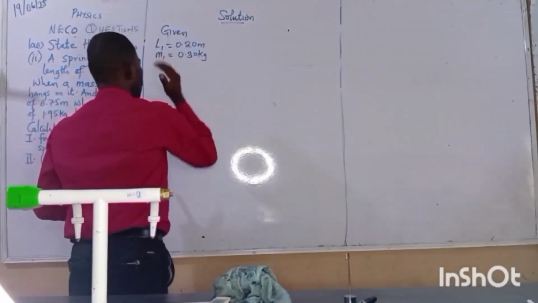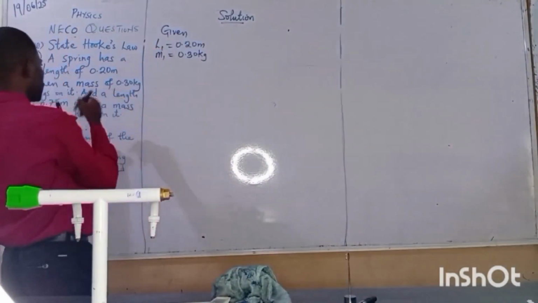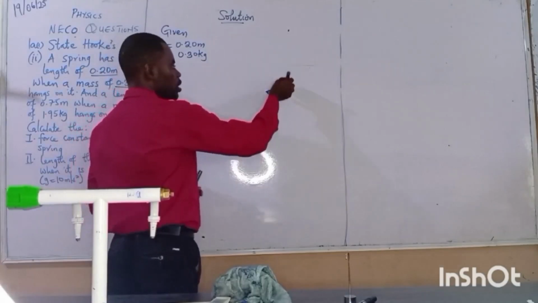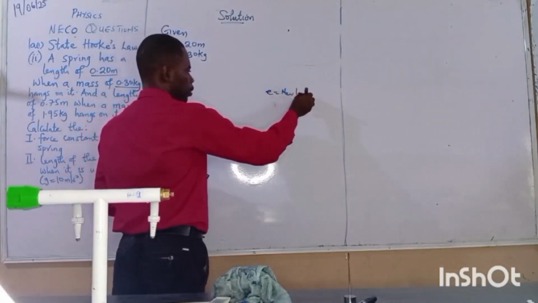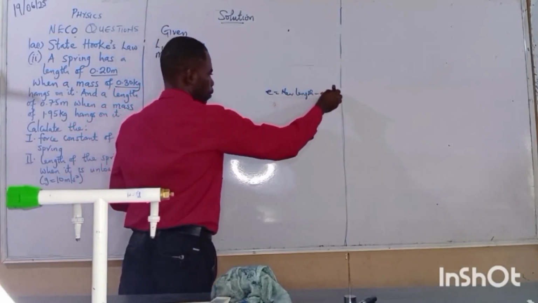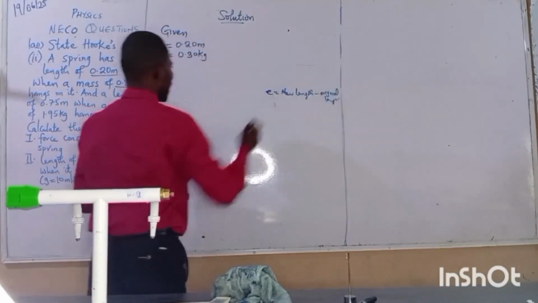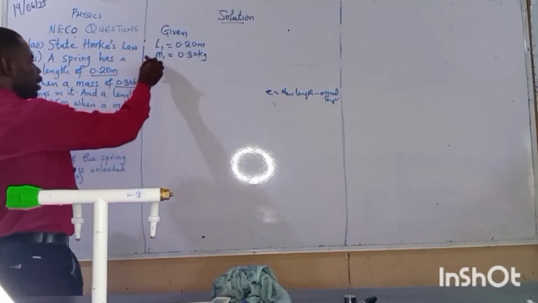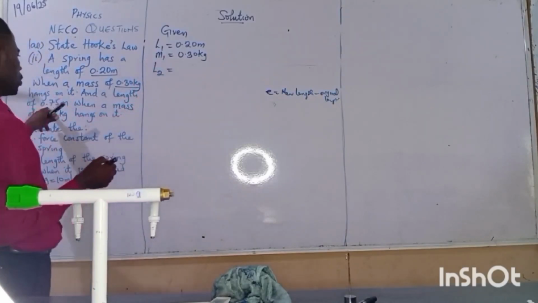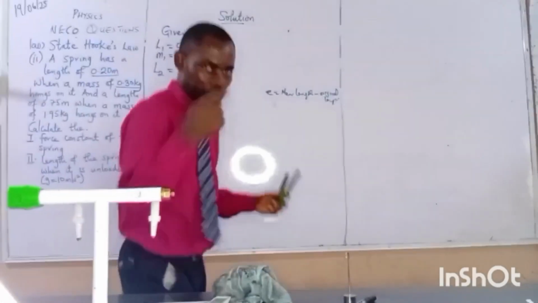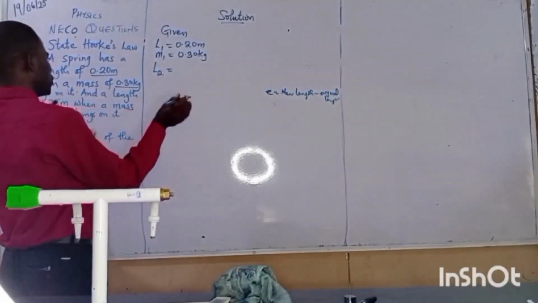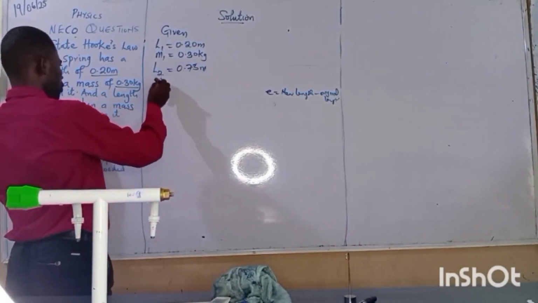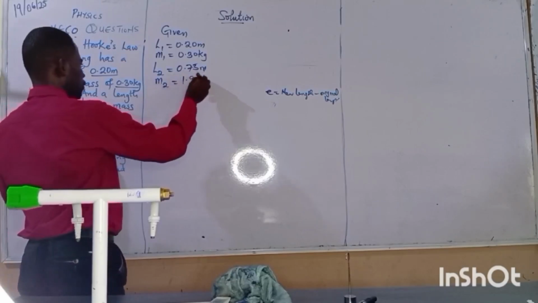Alright. Now, we have the L1, M1. We have settled the matter of 0.2, 0.30. Please don't forget that extension is equal to new length minus original length. We are still coming there, but let's interpret the problem before we start applying. Now, it has said again the new length, that is L2, when the load has been increased, we have 0.75 meter, and our M2 is 1.95 kg.